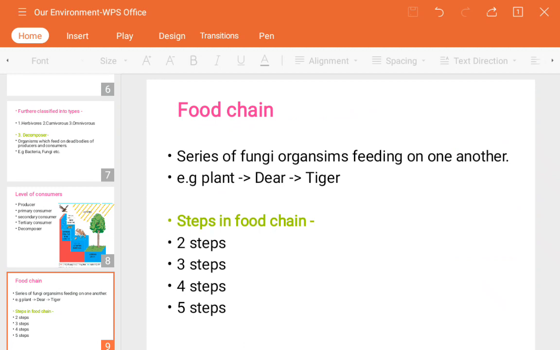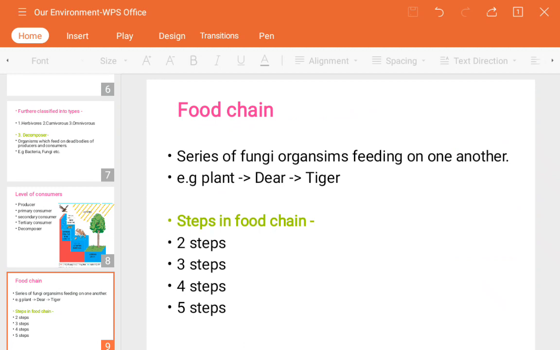So plant is a producer, deer is the primary consumer which is going to eat the producer. Now whom will the deer be eaten by? The tiger, you can call it a quaternary, tertiary, secondary. Because the deer is only going to be eaten by the tiger, which is one big animal. So here the chain is very small. There are different types of chains in nature, which we are going to see in the steps. So here, just for your understanding, is shown the series of how it is created.